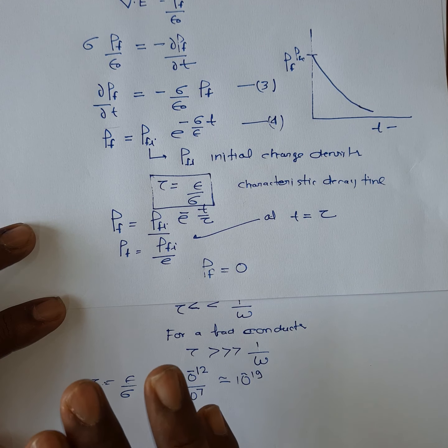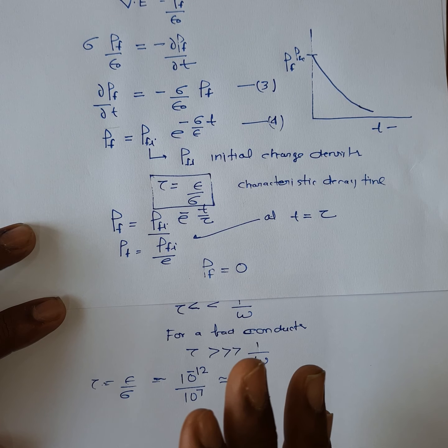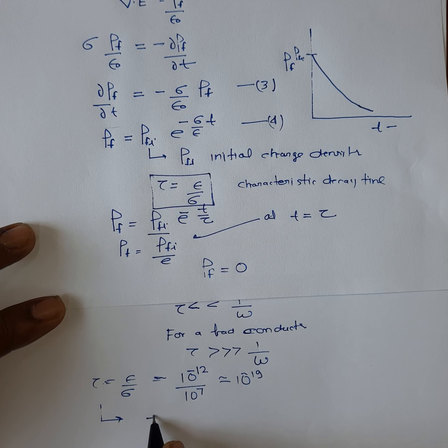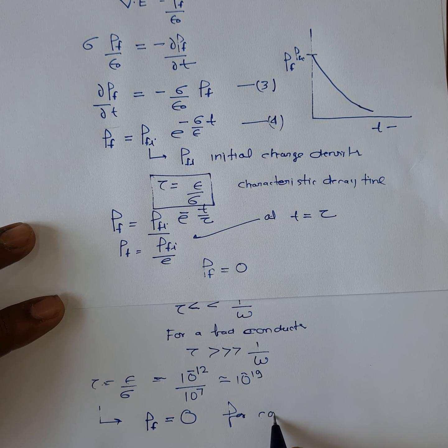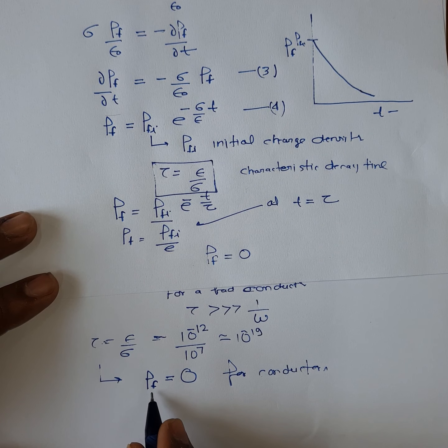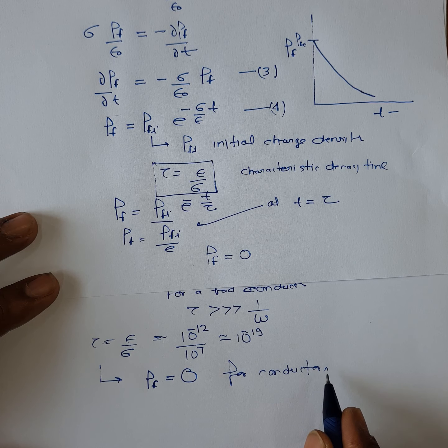We will wait for the accumulated free charges to disappear. So this discussion allows us to use rho f is equal to 0 for conductors. Now everywhere we will use rho f is equal to 0 when discussing conductors.